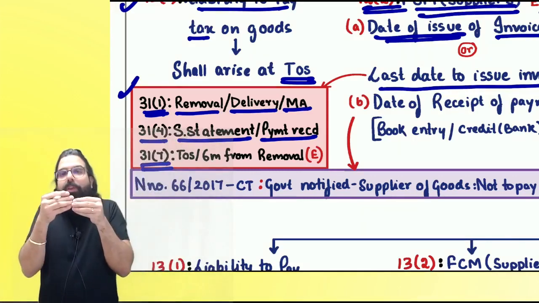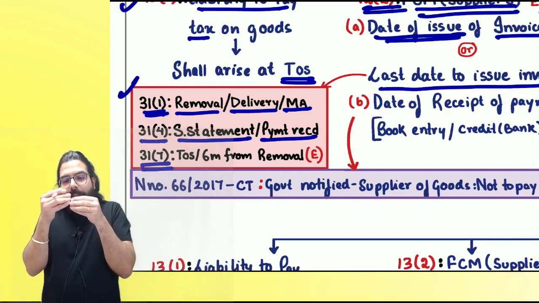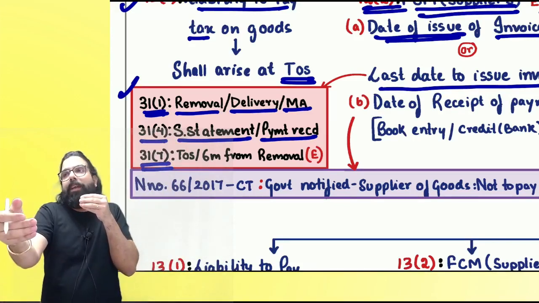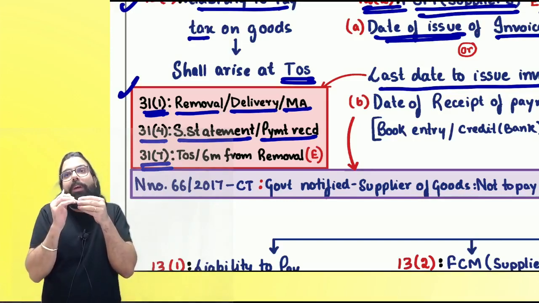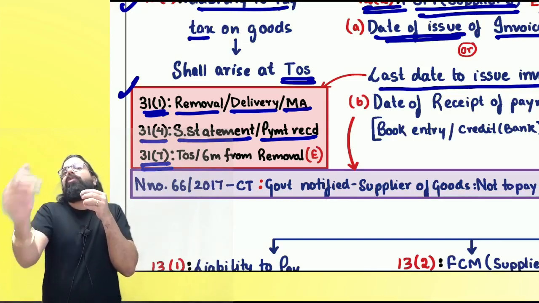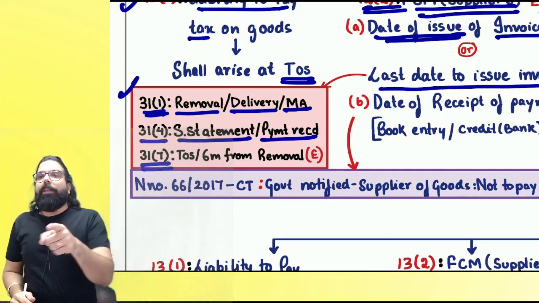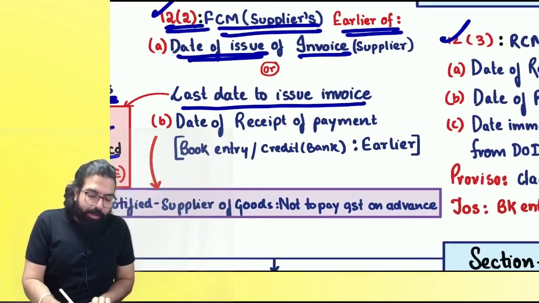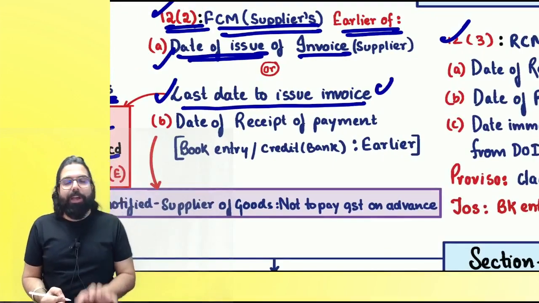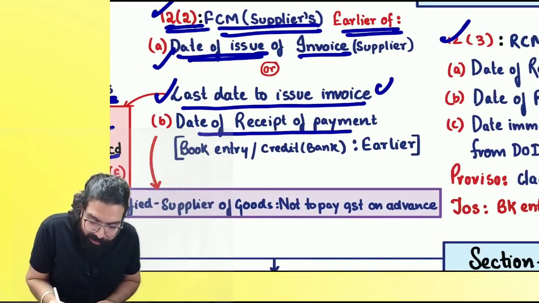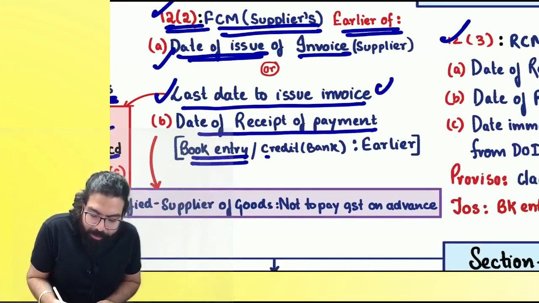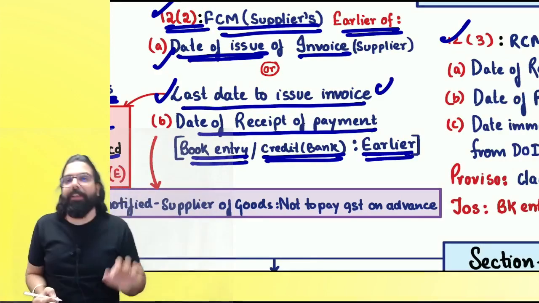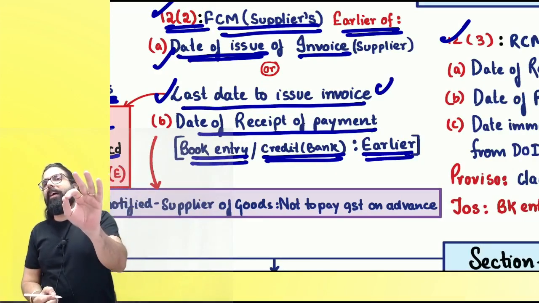See, if you ignore the first day, then from the next day you have to see 6 months, and the last day of the 6 months you have to raise. If you include the first day, then once the 6 months get over, next day. Is my point 100% clear to all? So, sir, you have to go ahead and raise the invoice. So, date of invoice or last date to issue invoice or the date of receipt of payment, which is book entry or credit in the bank account, whichever is earlier, you have to go ahead and raise the invoice.